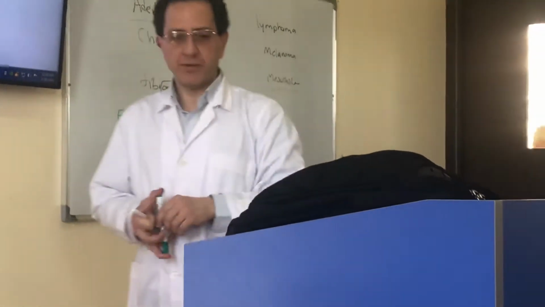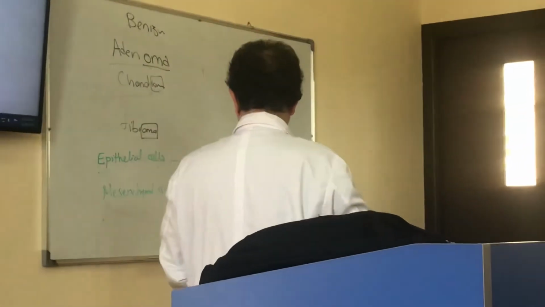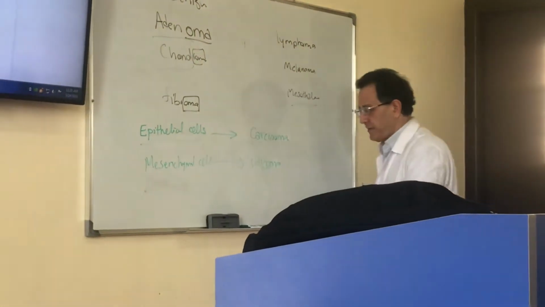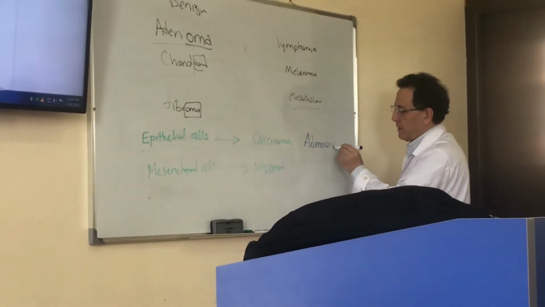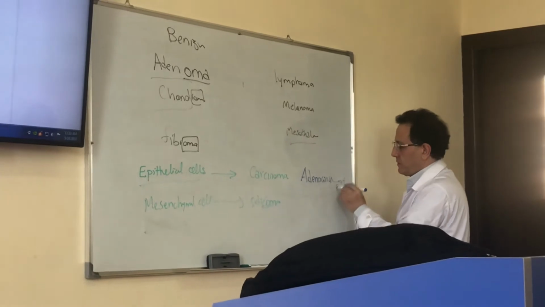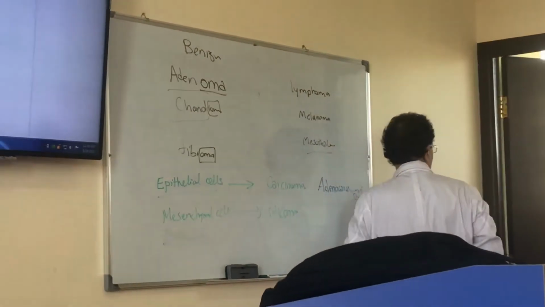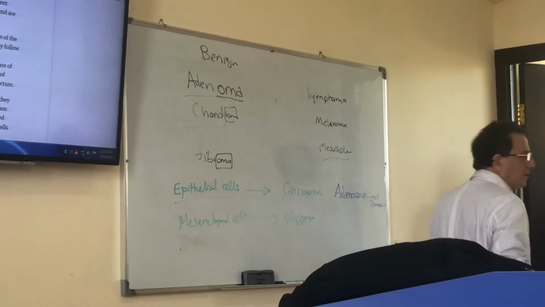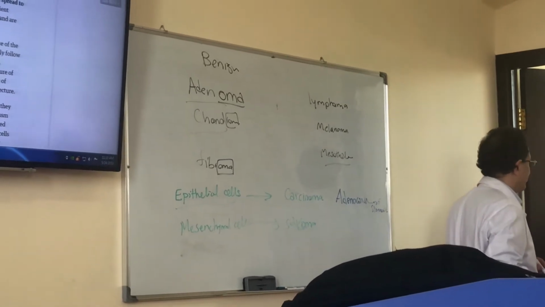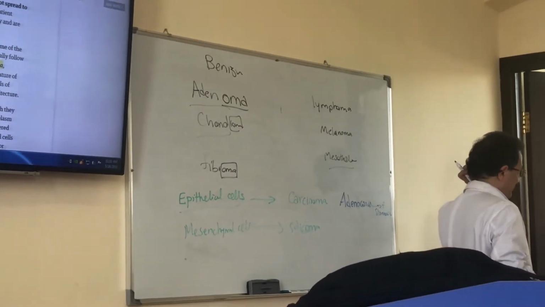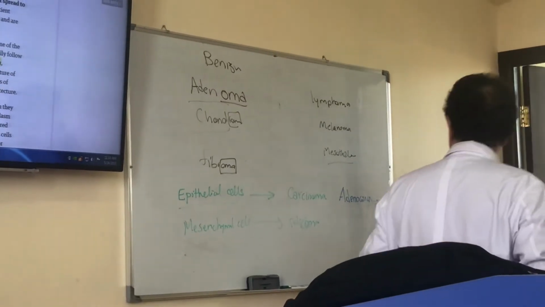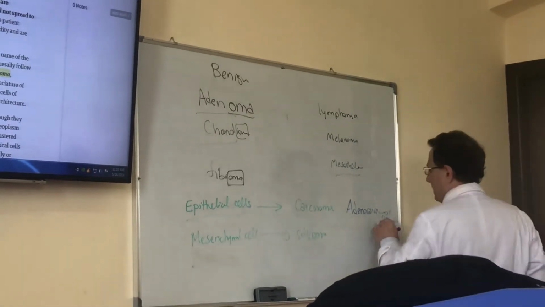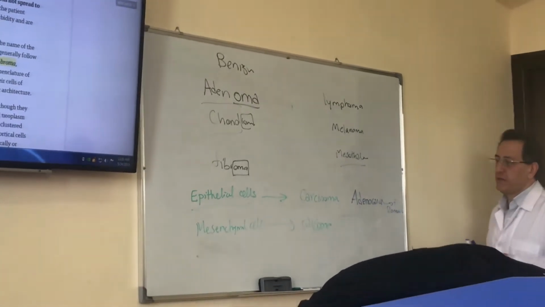Some examples. For example, adenocarcinoma of the stomach is a carcinoma.